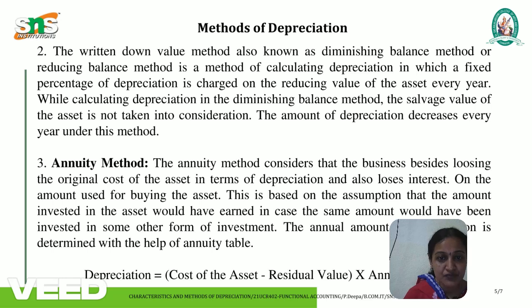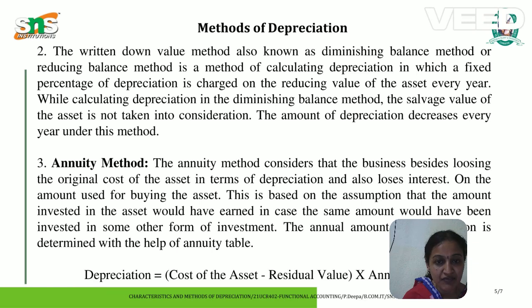The next is the depreciation fund or sinking fund method. Under this method, funds are made available for the replacement of the asset at the end of its useful life. The depreciation remains the same year after year and is charged to the profit and loss account every year through the creation of a depreciation fund. Insurance policy method. According to this method, an insurance policy is taken for the amount of the asset to be replaced. The amount of the policy is such that it is sufficient to replace the asset when it is worn out.